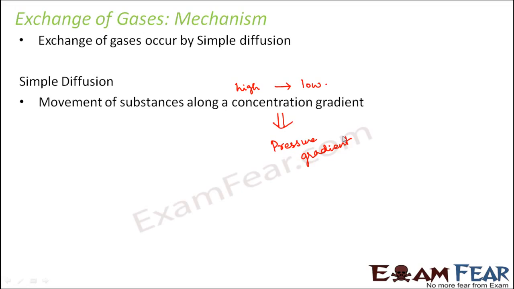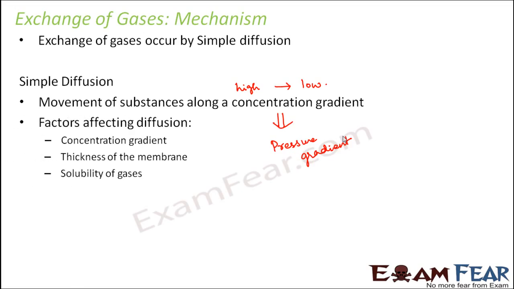Now what are the factors that affect the rate of diffusion? One is the concentration gradient, that is the difference in pressures of the two regions. The next is the thickness of the membrane. Now whenever diffusion occurs, it occurs across a membrane. For example, when the movement of oxygen happens from alveoli to the blood vessels, it happens across the alveolar membrane. So how thick the membrane is, that also determines what will be the rate of diffusion.